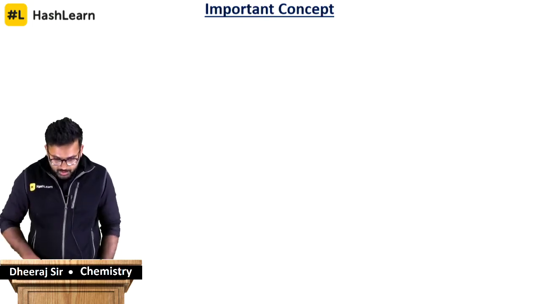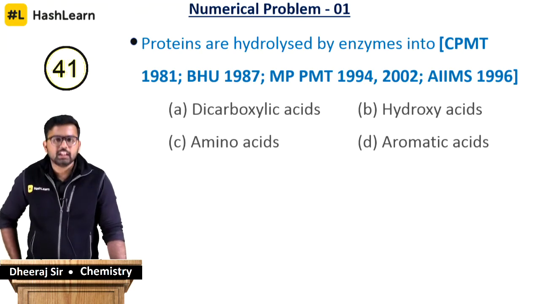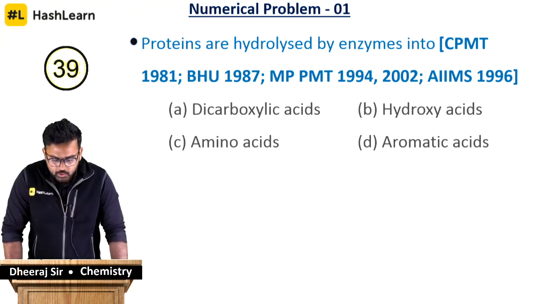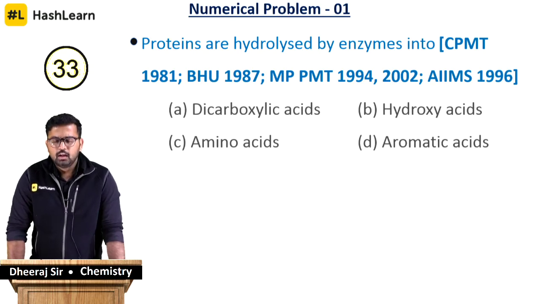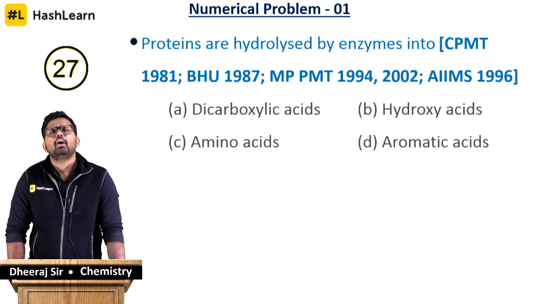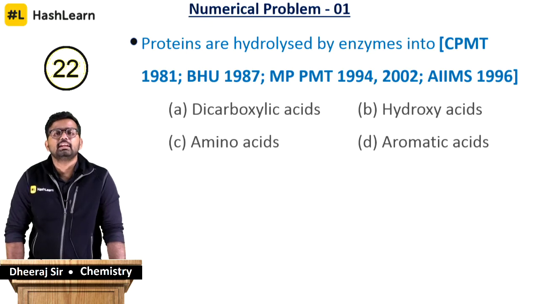Moving ahead, the first question with a 45 seconds timer. Proteins are hydrolyzed by enzymes into... I told you that proteins are made up of amino acids. So if you try to hydrolyze them, what are you going to get? I'm going to hydrolyze them by enzymes. Do I have a specific enzyme? No, there are a lot of enzymes. Proteins can be broken down using a lot of enzymes, the ones which are present in the stomach, the small intestine, and large intestines.